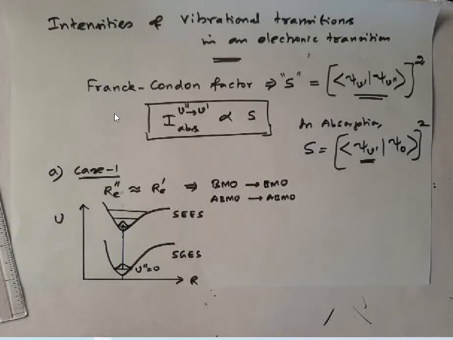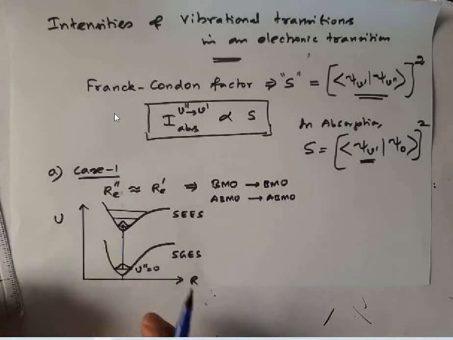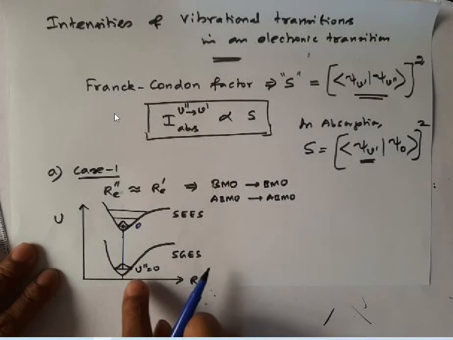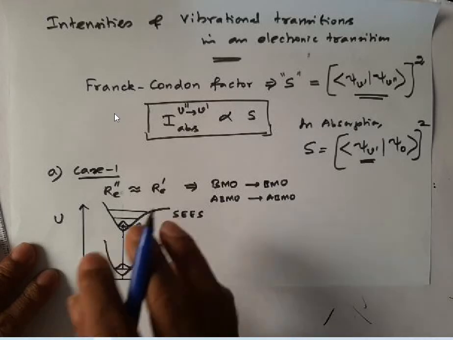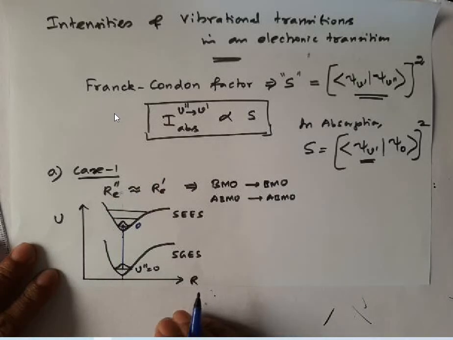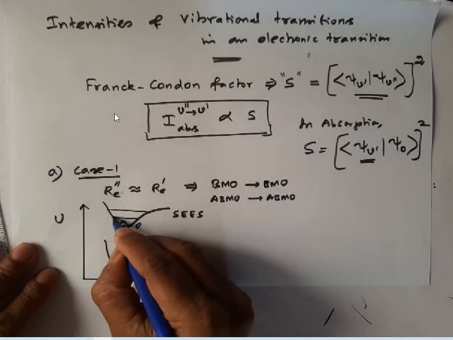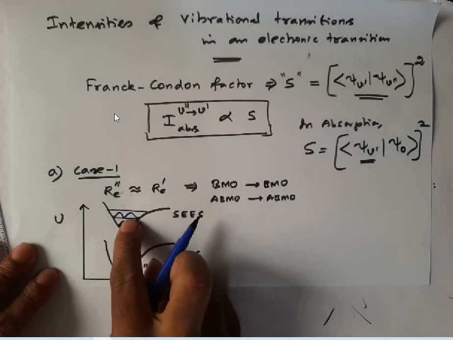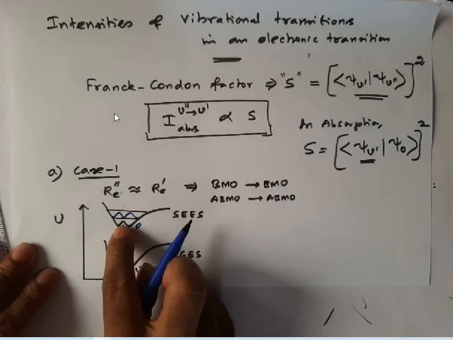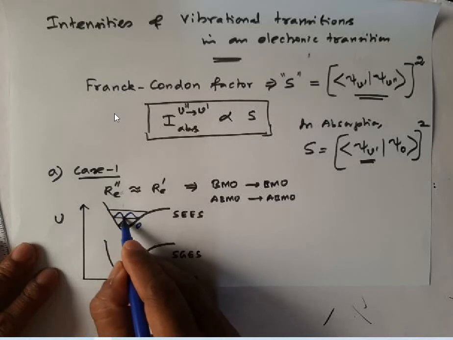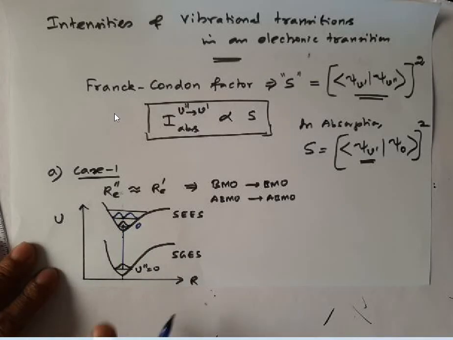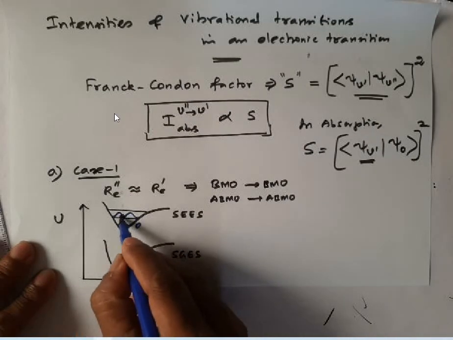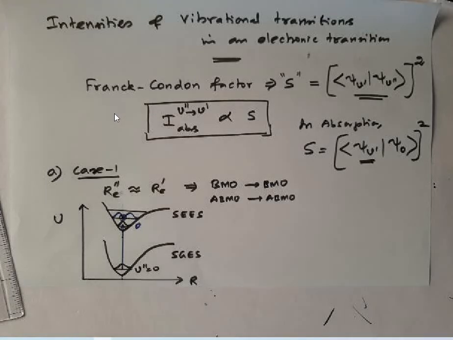So this implies that if the internuclear distances are almost equal, then the transition from 0 to 0 will give you the maximum intensity. Whereas for 0 to 1, the probability for the first excited vibrational state in the excited electronic state is 0 at the middle, but the transition occurs from the middle, therefore it meets the point where the probability is minimum in the first vibrational state.